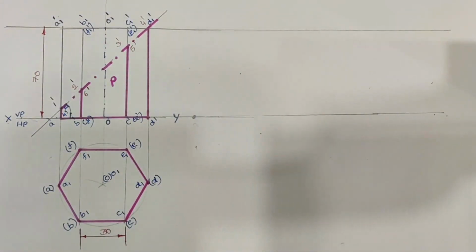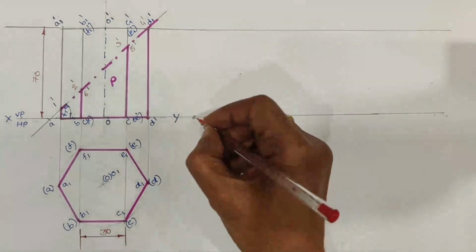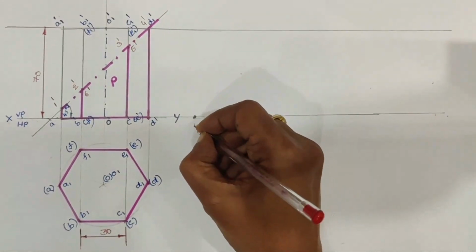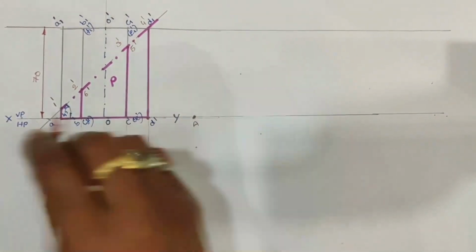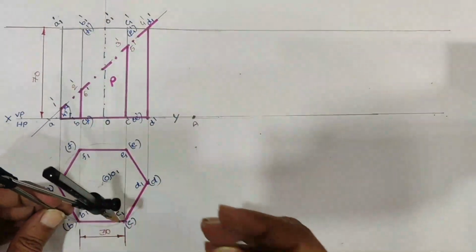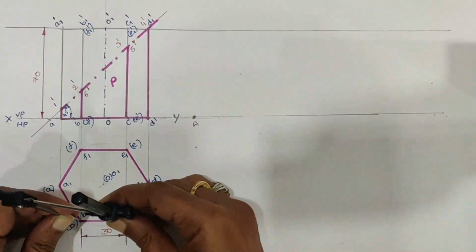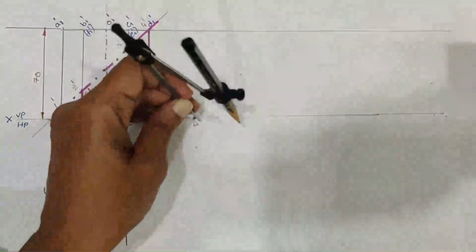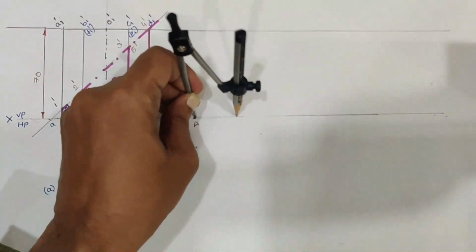First we will develop the lateral surface of the total hexagonal prism. Then we will move towards development of the lateral surface of truncated hexagonal prism. For that, first locate point A. Then with the given base side length, say 30 mm, with A as a center, draw an arc.